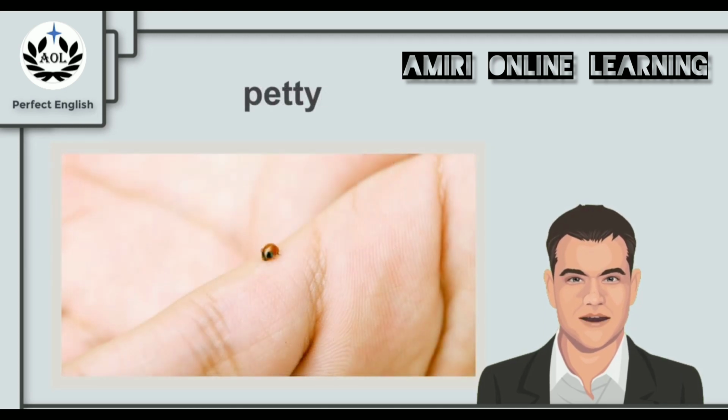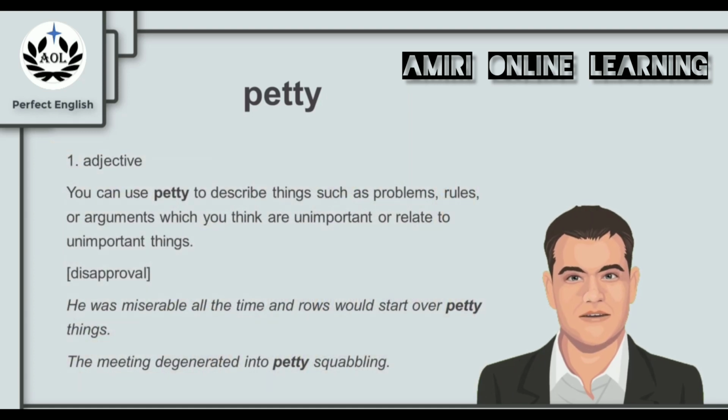Now you look at this picture and there is a hand and there's this little bug on the hand. It's so small. They must have zoomed in the camera quite a bit to get the image of this bug. But we're not here to talk about the bug, but maybe to talk about how small the bug is. Could that relate to the meaning of the word petty? Let's find out. Now, petty is an adjective.